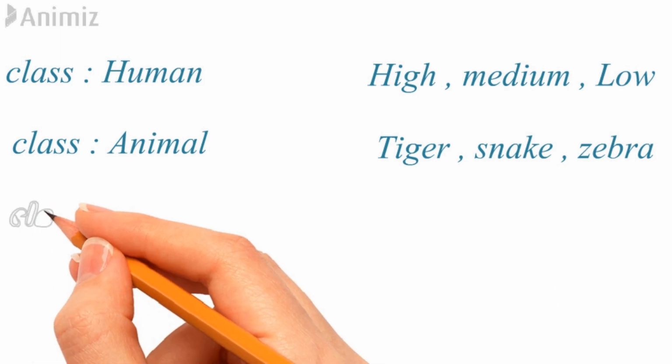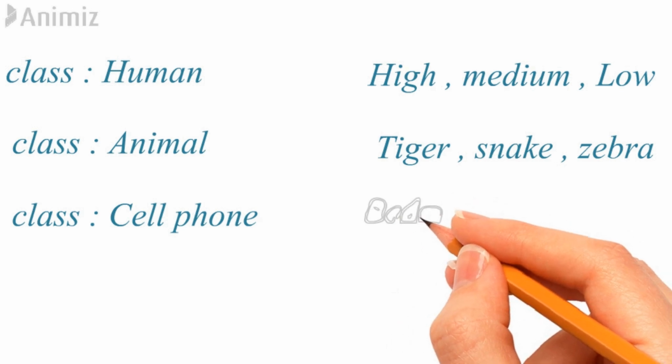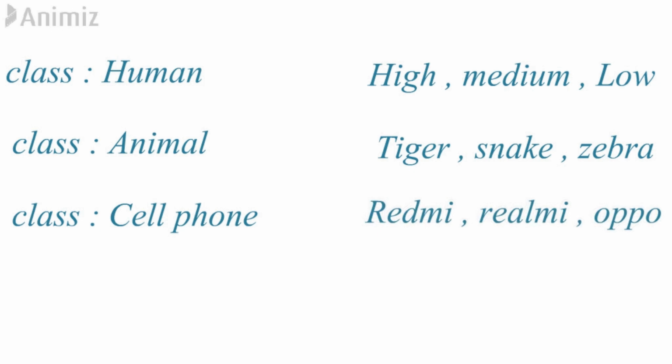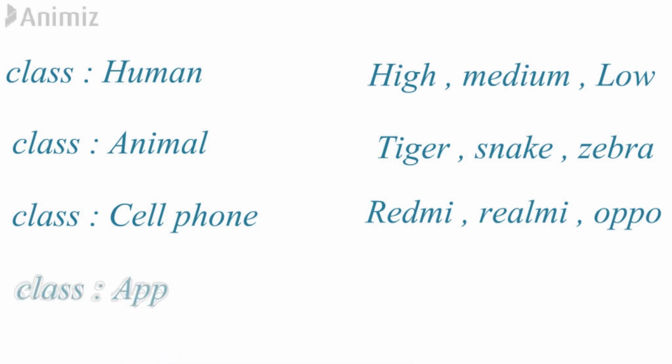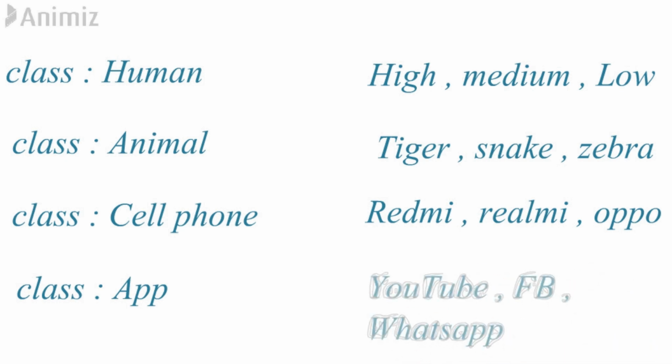Similarly, if we take the example of cell phones, cell phone is the class, and in that there are so many categories like Redmi, Realme, Oppo, or Samsung, etc. Similarly, we can also take the example of apps. In that there are billions and billions of apps like YouTube, Facebook, or WhatsApp. And then inside a class we define global variables, local variables, we create multiple objects, constructors, and lots more things, which we will learn step by step.